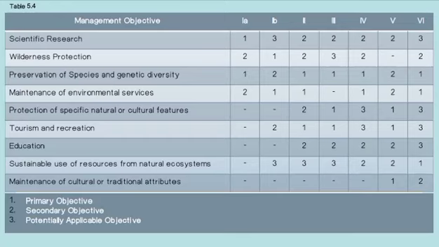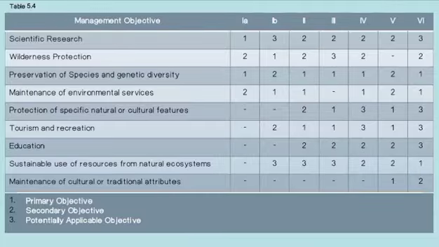Then 1, 2, 1. Protection of specific natural or cultural features: 1A is none, and 1B is none. Then 2, 1, 3, 1, 3. So, tourism and recreation: 1A is none. Then 1B, 2, 1, 1, 3, 1, 3.